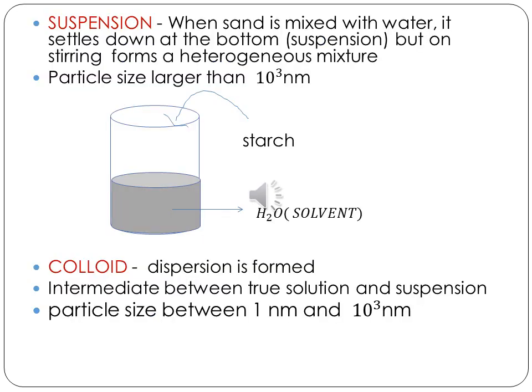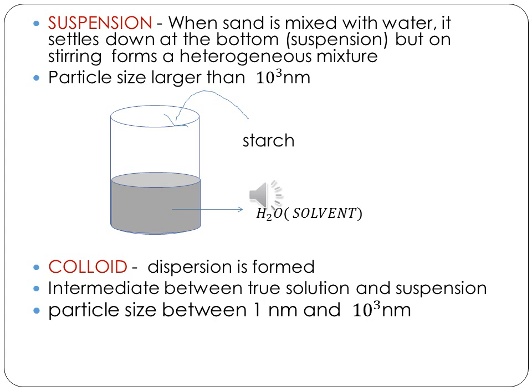As I was telling you, when sand is mixed with water, it will settle down at the bottom. What you get is called a suspension. But if you stir it, you will get a heterogeneous mixture. Now here, the particle size will be more than 10 cube nanometer, and you can see it with your eye. You can see the particles. So that is also not a colloid. What you have is a suspension. The first one is called a true solution. The second one is a suspension.